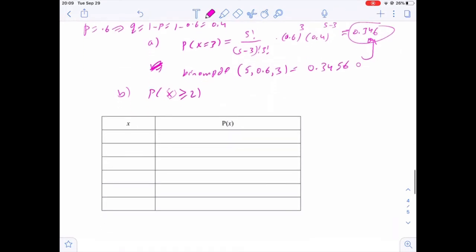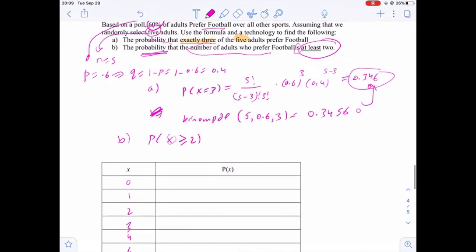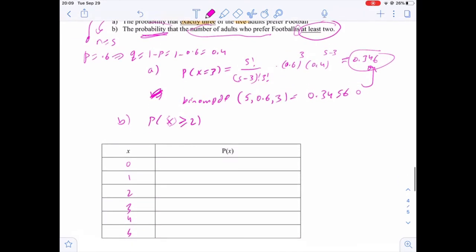In order to find this probability, let's make a table and then find it. So let's take some values for x. X takes the values 0, 1, 2, 3, 4 or 5, because we have 5 people and we want to see if they prefer football or not. Now, what is the probability of x equals 0? Here let's use the calculator, binomPDF of 5, the number of trials, and probability of success 0.6, and x is 0 here, so we get 0.010. And we apply the same thing here, binomPDF 5, 0.6 and 1 to get 0.077.